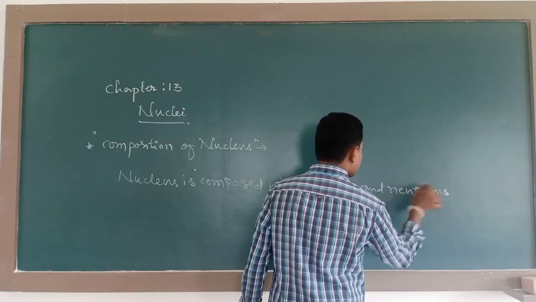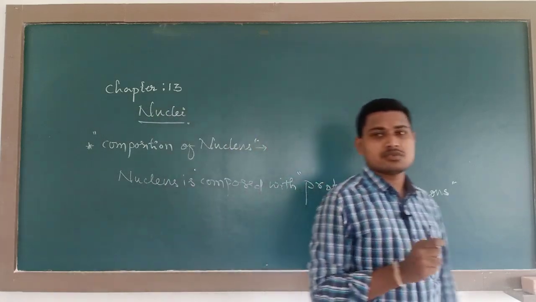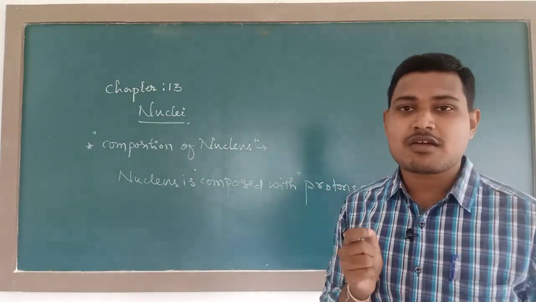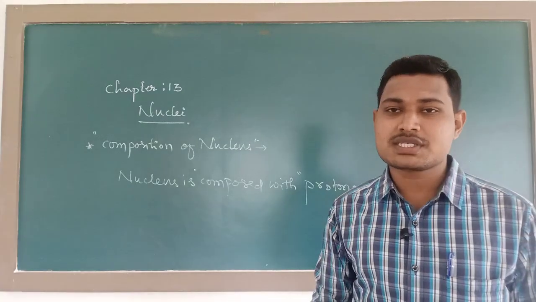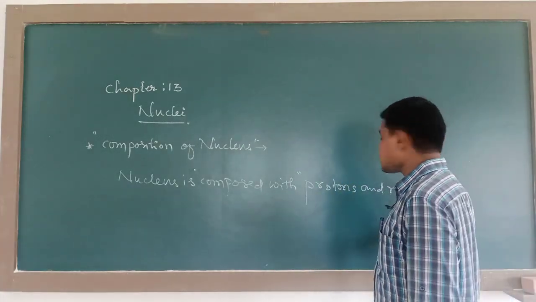The nucleus is a small part of an atom which is located at the center of an atom, and it is made of protons as well as neutrons.